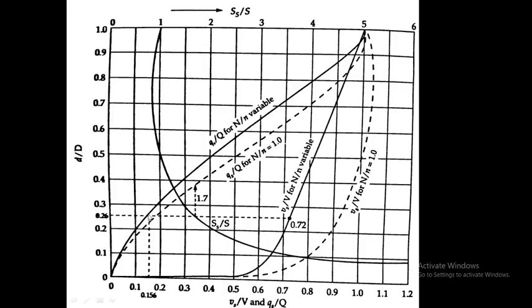Then Qs by Q, for n by n variable, that is n by n is not equal to 1, as given in the question. Qs by Q equals 0.156, d by D equals 0.26, then Ss by S equals 1.7, and Vs by V is equal to 0.72.